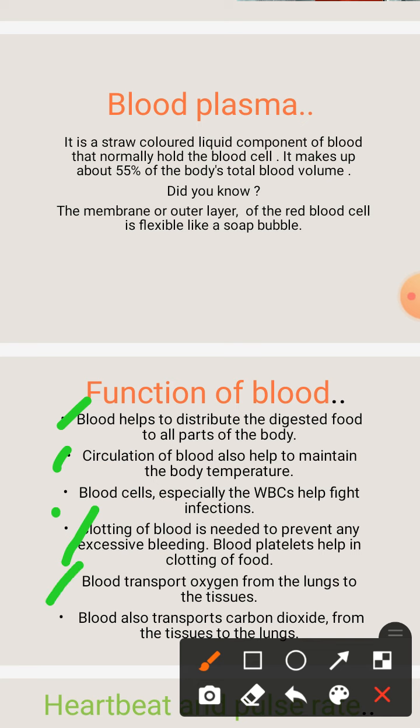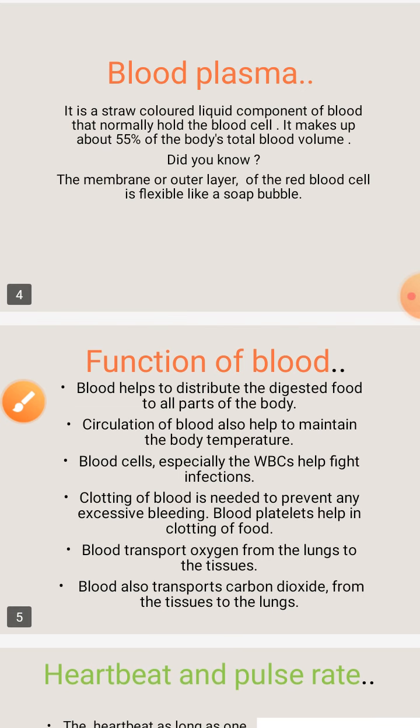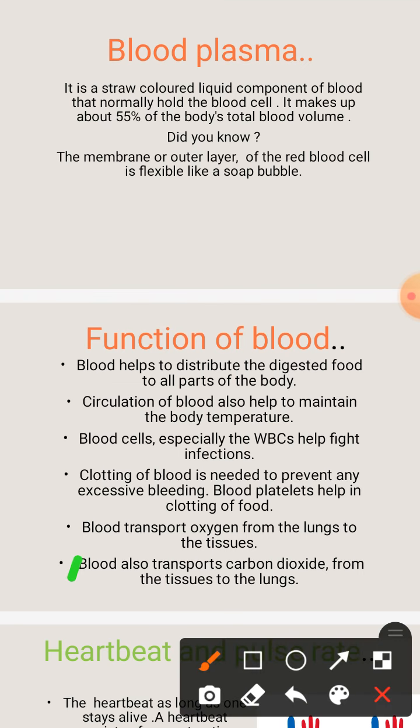Then blood transports oxygen from the lungs to the tissues. It is helpful in transporting oxygen. After that, blood also transports carbon dioxide from all the tissues, all parts of the body, and takes it to the lungs for the purification of the blood. So these are all the functions of the blood.